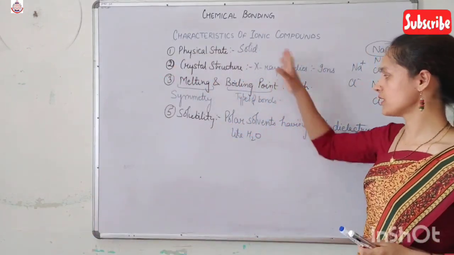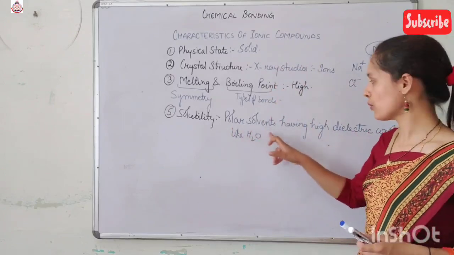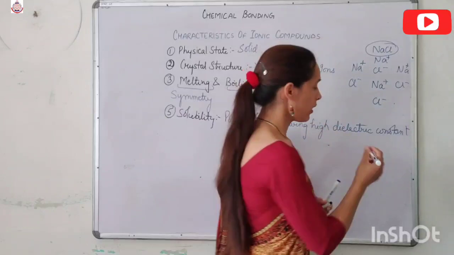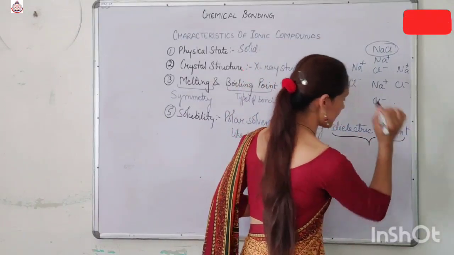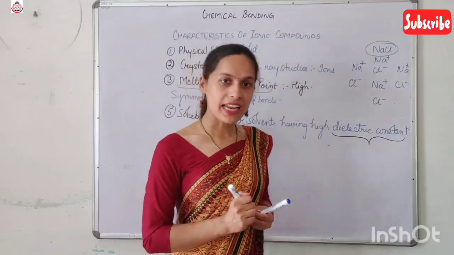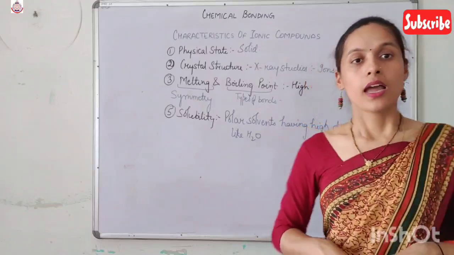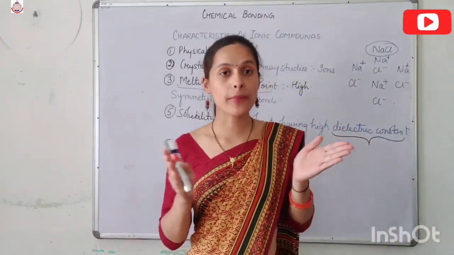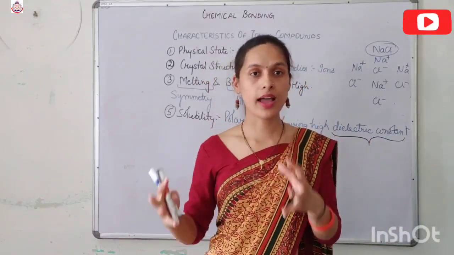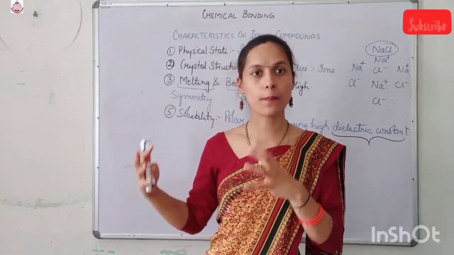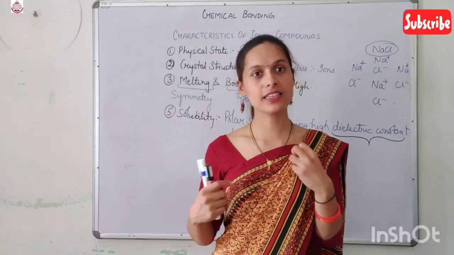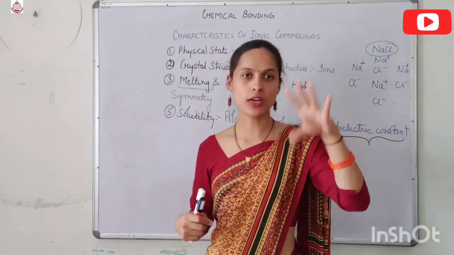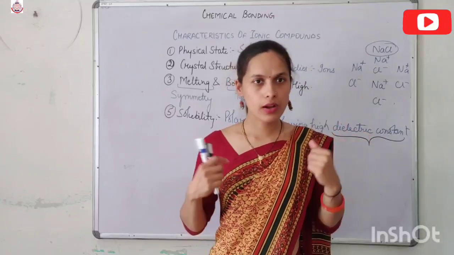So these ionic compounds are soluble in polar solvents having high dielectric constant. Now, what is the meaning of the dielectric constant here? Dielectric constant means the energy which prevents the further combination of the ions. That is the dielectric constant.